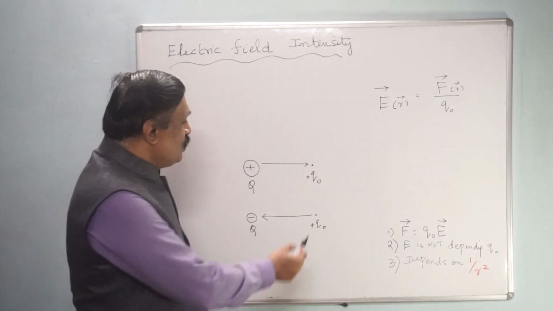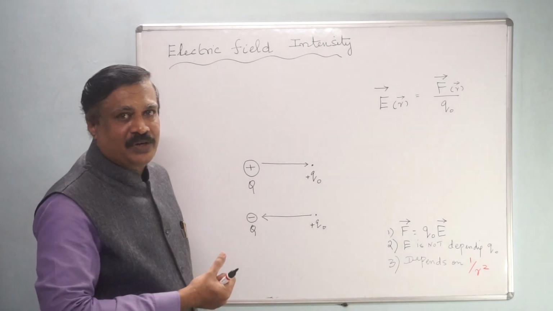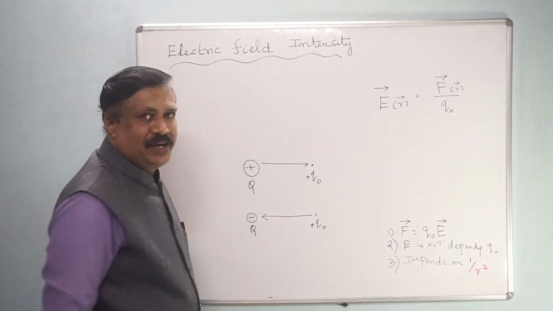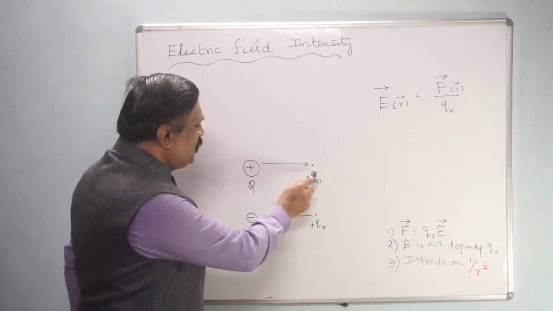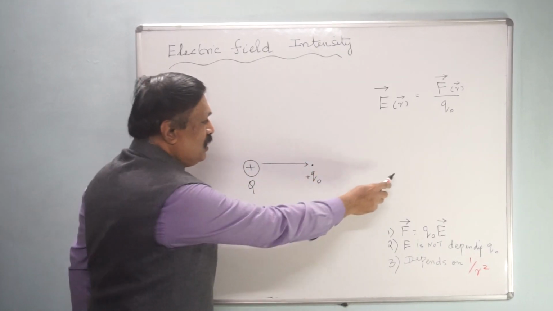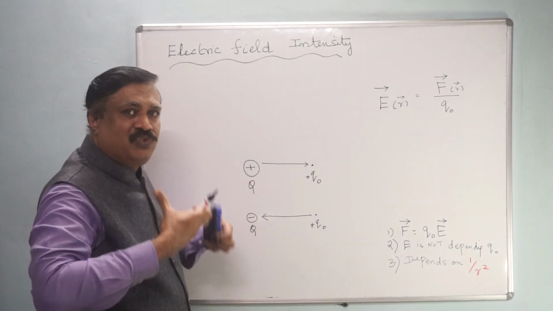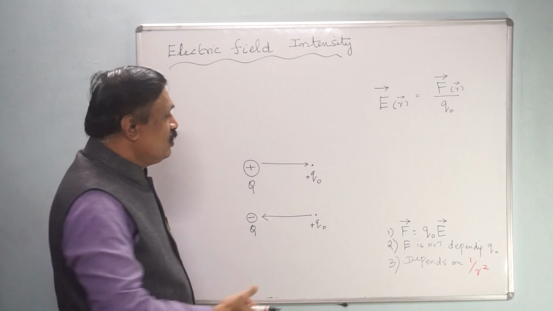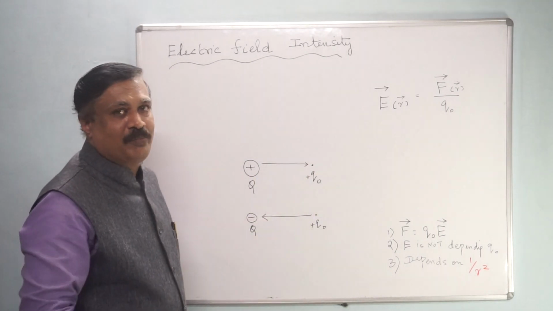Then you can feel some attraction or repulsion, depending upon the polarity. Now this is the electric field area. If it has a very strong electric charge, then you can feel the electric field here, just like a big magnet or small magnet.